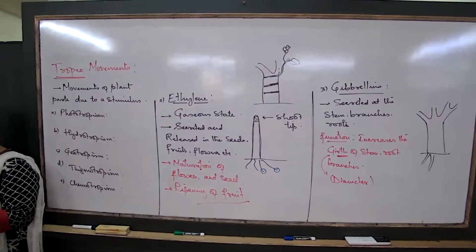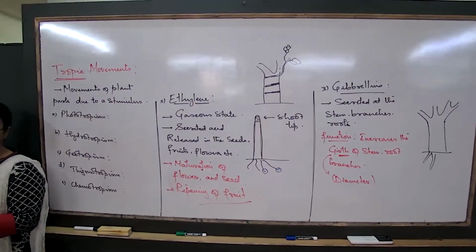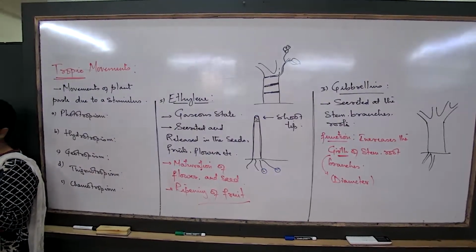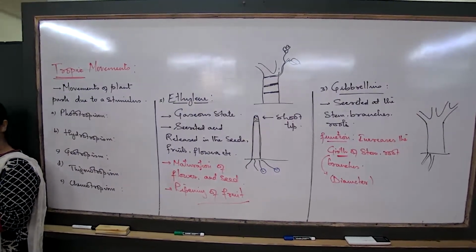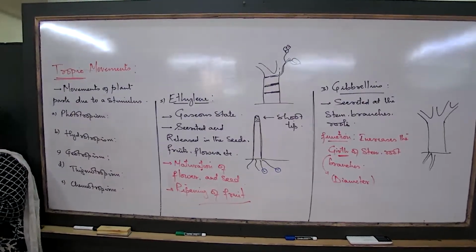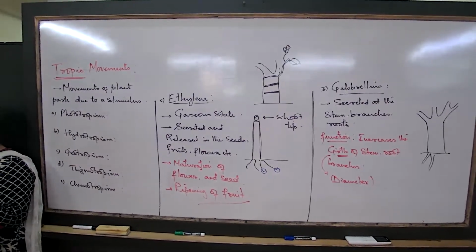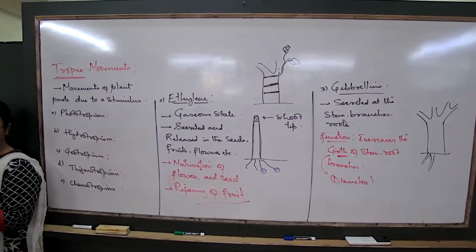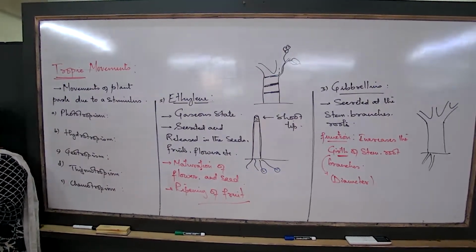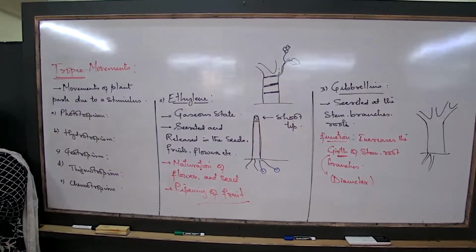In that room I have placed a very strong artificial source of light, almost on the other side. What am I observing in two to three days? The plant again bends this side. Since this is an artificial source of light, it will take a little bit longer, but slowly the bend will be towards this side.